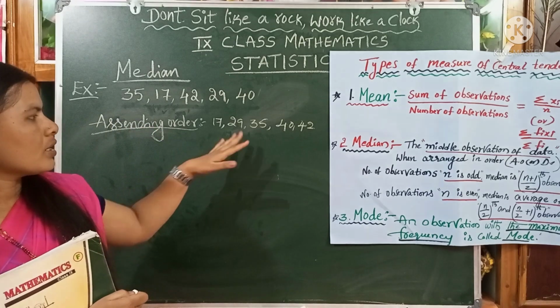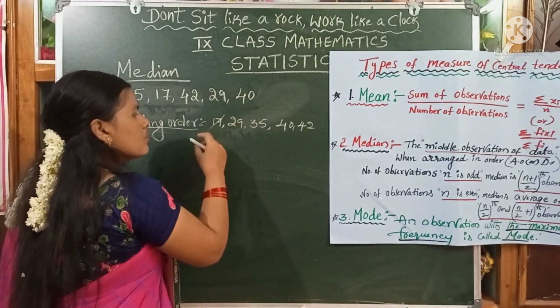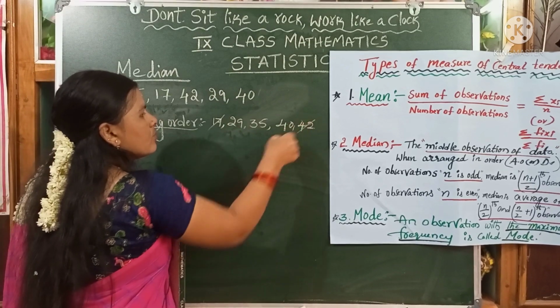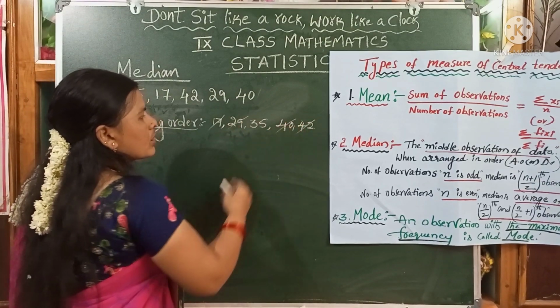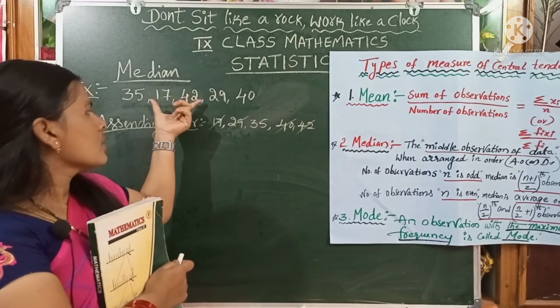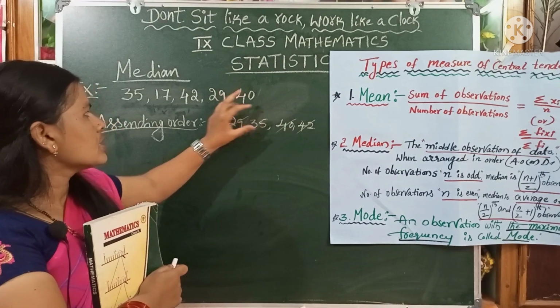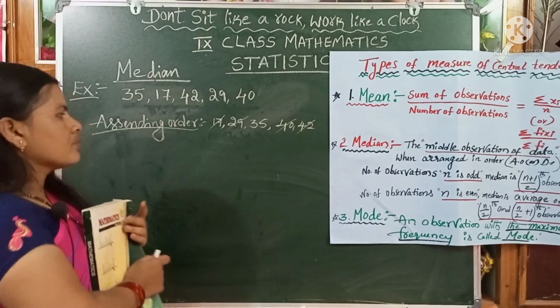Now we can find the median of this data. How can we find the median? Simply said, cancel both sides: 17, 42, 29, 40. What is the middle value, children? 35. 35 is the median of the given data. Simply said, the middle-most value is called the median.